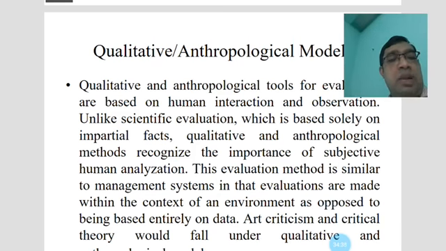This evaluation method is similar to management systems in that evaluations are made within the context of an environment, as opposed to being based entirely on data.